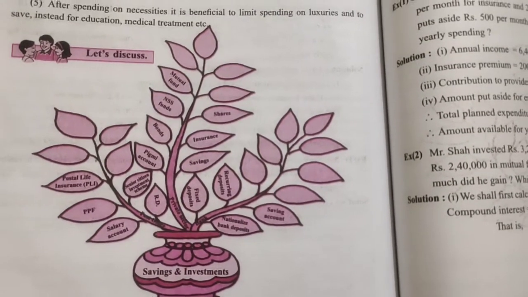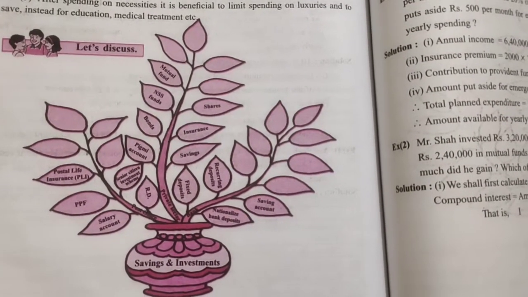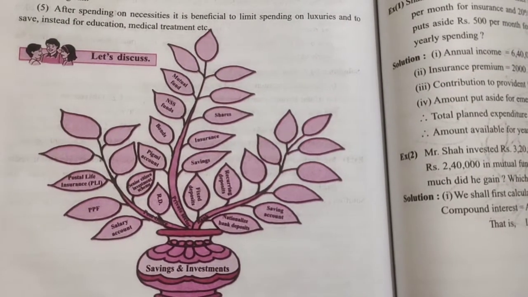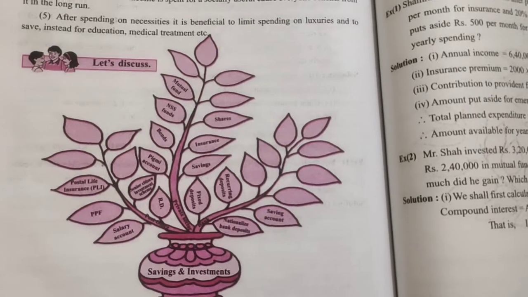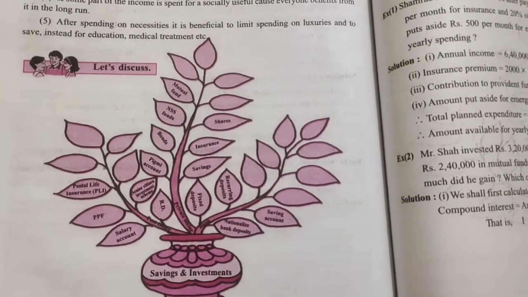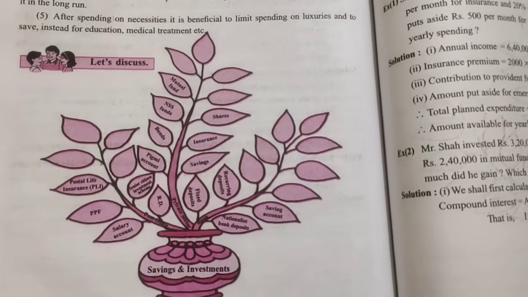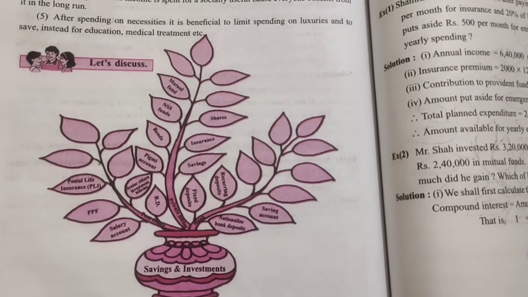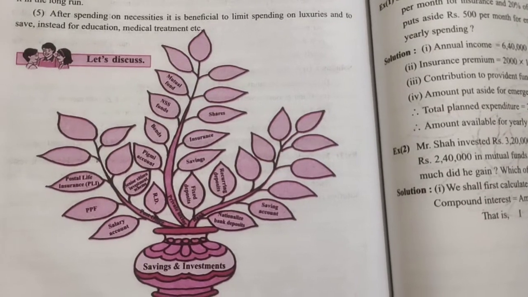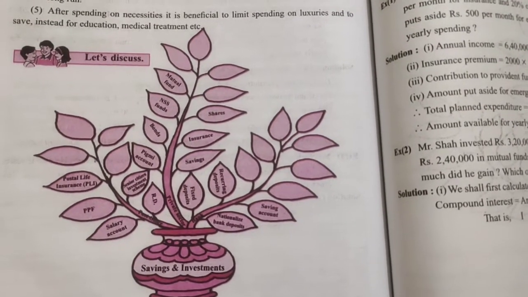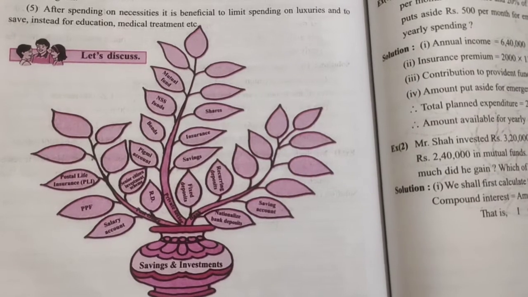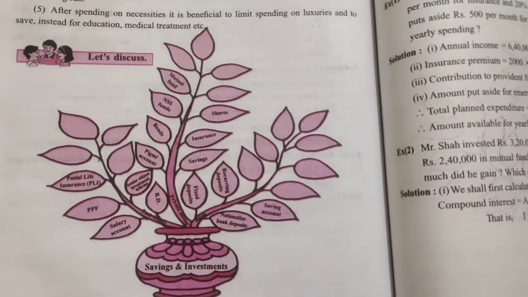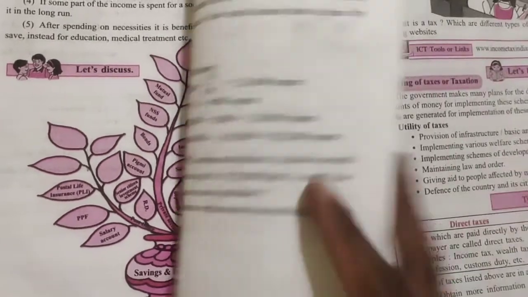Whatever earning you are getting, that earning you are spending somewhere, like bank or PPF, mutual funds, right? Or you are buying some gold. So these all are your investments, and also you save some amount, that is known as saving. Okay, so let me start this first exercise, then you will learn how to solve problems on this.